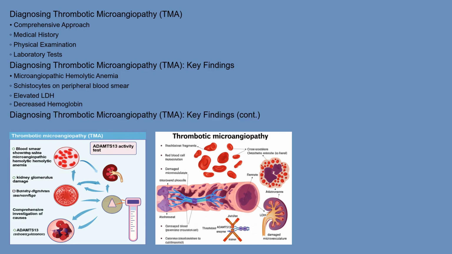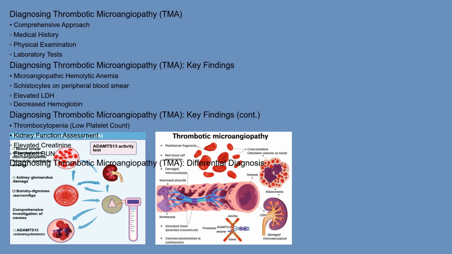Thrombocytopenia, or a low platelet count, is another crucial marker. Kidney function is assessed through blood and urine tests, looking for elevated creatinine and blood urea nitrogen, or BUN. Importantly, ADAMTS13 activity levels are measured to distinguish between TTP, where ADAMTS13 is severely deficient, and other forms of TMA. Additional tests may be performed to identify underlying causes, such as Shiga toxin in suspected cases of STEC-HUS or autoimmune antibody screening.